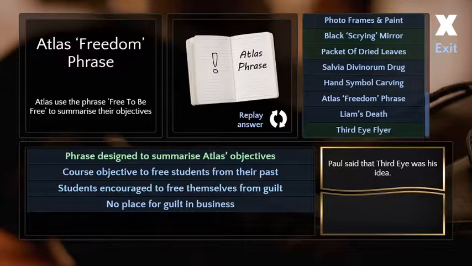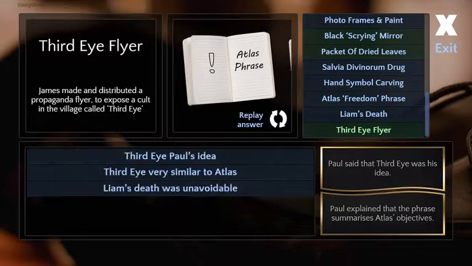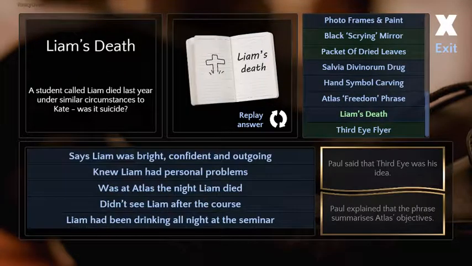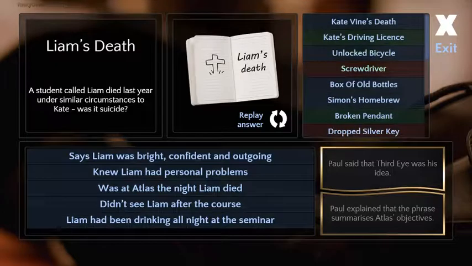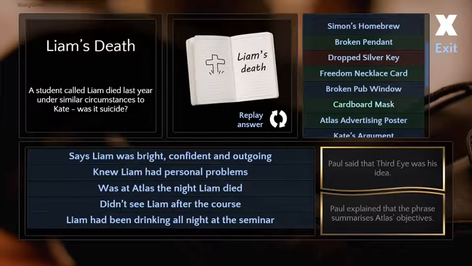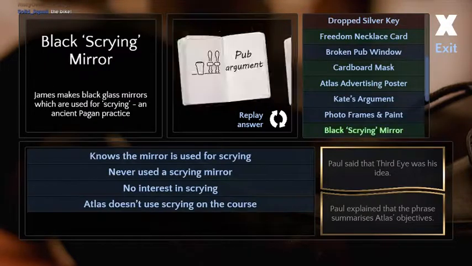Yeah. Third eye very similar to Alice. Liam's death unavoidable. Knew Liam had problems, says he was bright, outgoing, confident. Risky says the drugs. So do you think it's like they had a rule against drugs? Yeah. Let's see, what could go with the drugs?